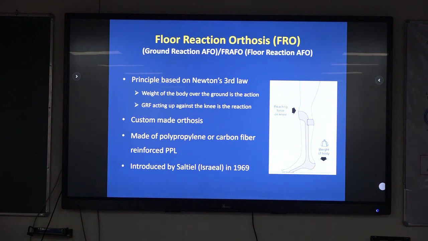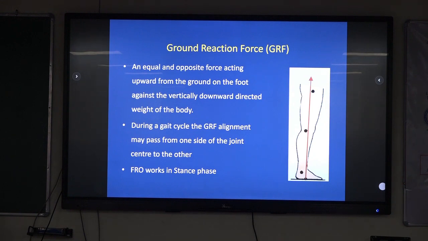So that example was an indication wherein he thought that if we put the ankle in plantar flexion through any orthotic device, we can achieve stabilization of the knee. So ground reaction force or weight line is very important while we are talking about biomechanics, and it is the equal and opposite force acting upward from the ground on the foot against the vertically downward directed weight of the body.